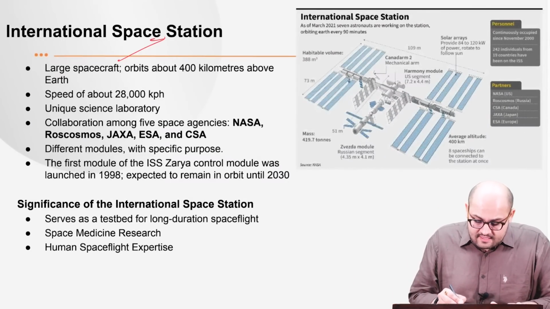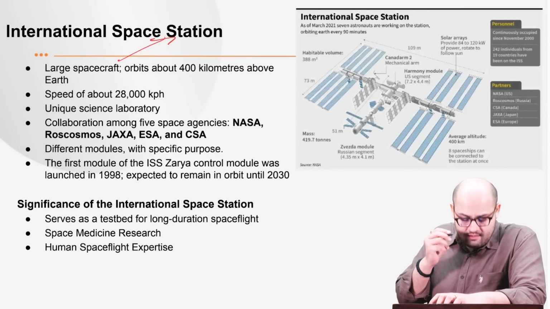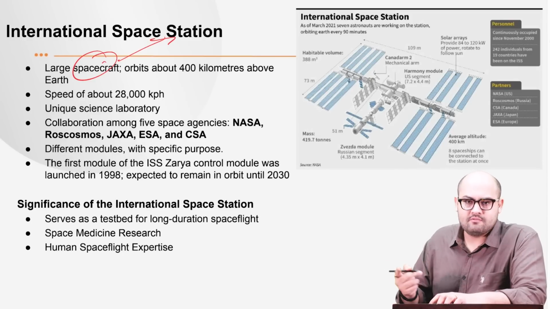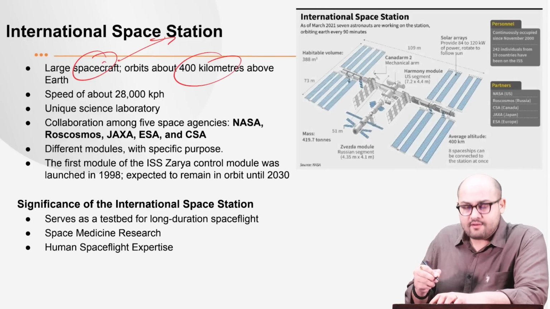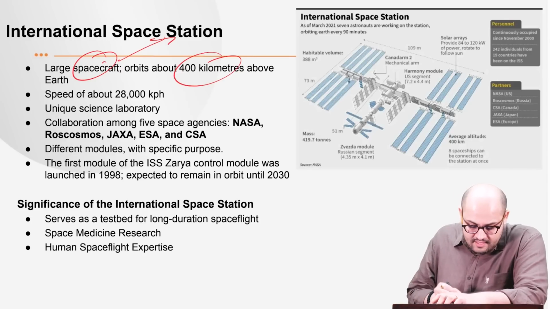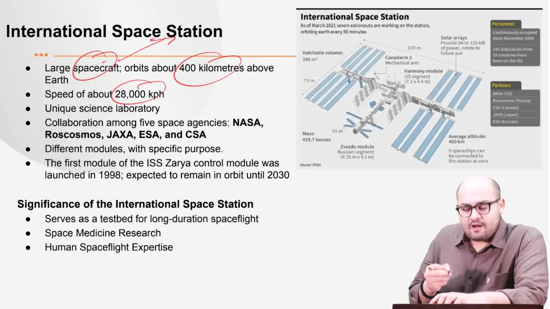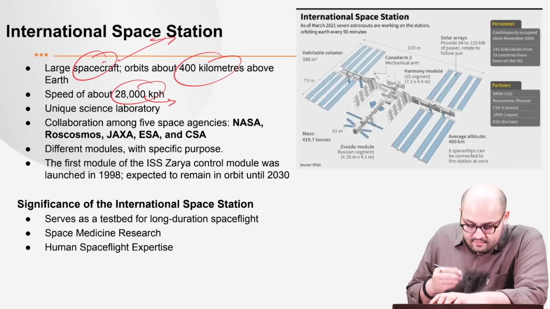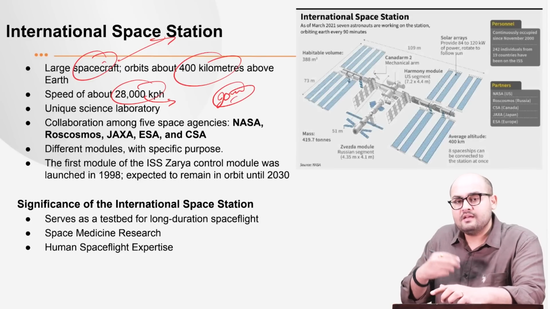Now see, the International Space Station is basically a large spacecraft which orbits around the Earth, right? And it orbits around 400 kilometers above the surface of the Earth. The speed of the orbit is around 28,000 kilometers per hour. This means that after every 90 minutes, it orbits the Earth.